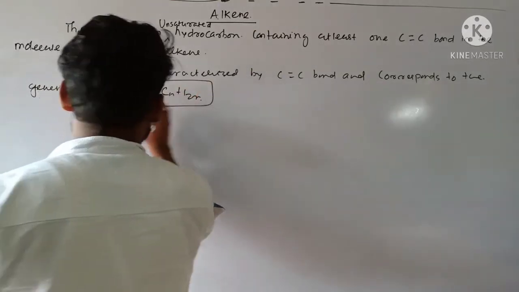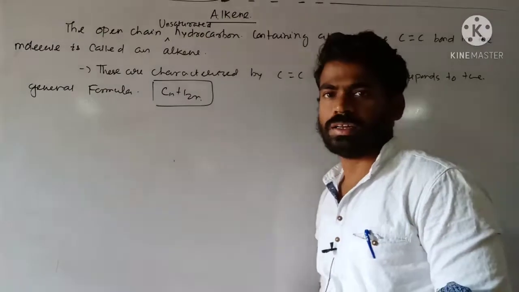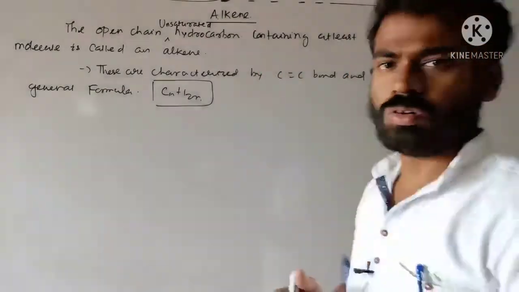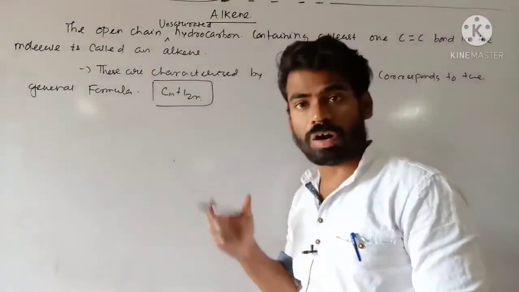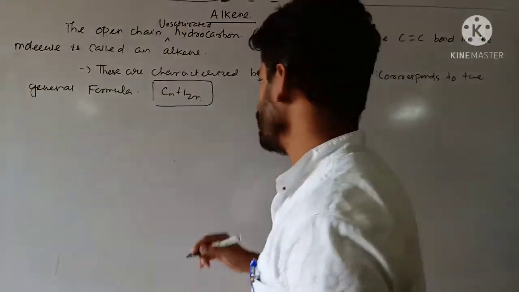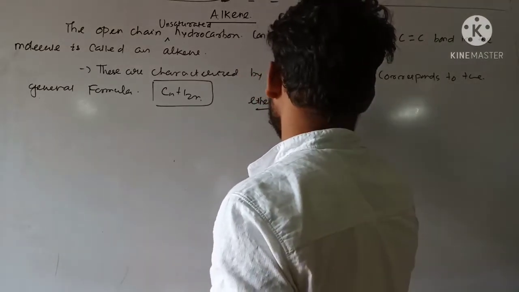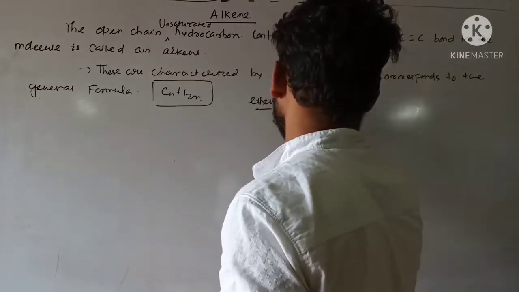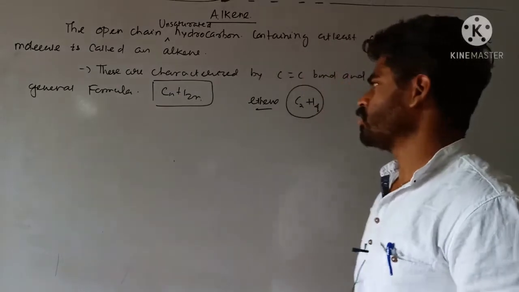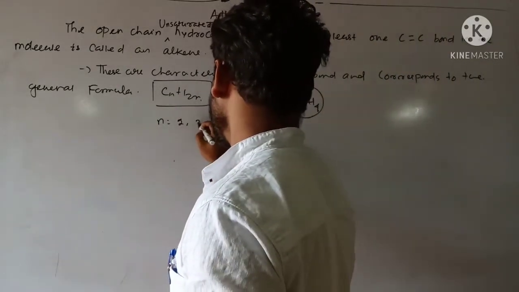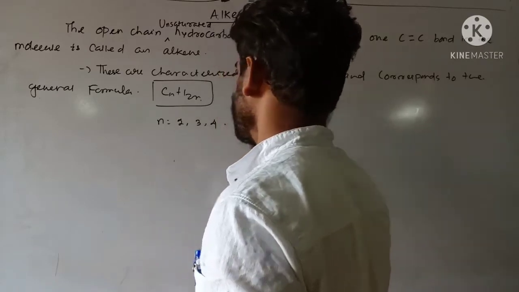This is the general formula of alkene. Clear? And the first compound of the alkene homologous series is ethene. Its formula is C2H4. So the n value starts from n equal to 2, 3, 4, etc.